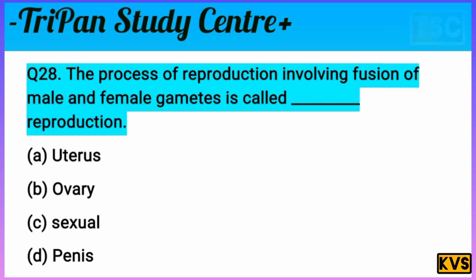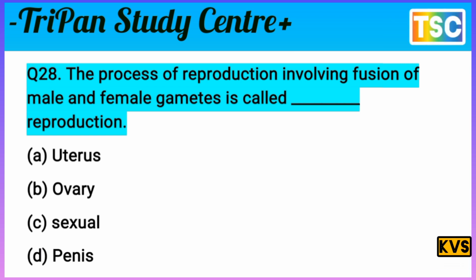Question here: the process of reproduction involving fusion of male and female gamete is called dash reproduction. This is an important question. The options are very different: A. Uterus, B. Ovary, C. Sexual, D. Penis.